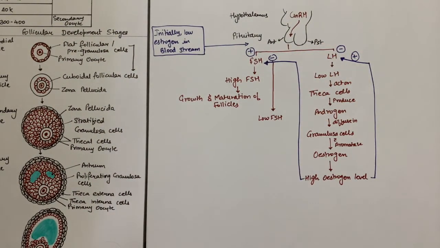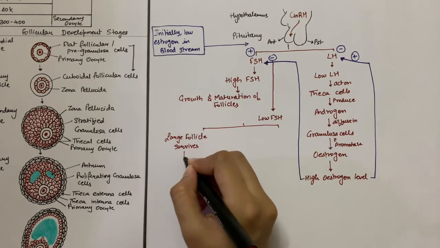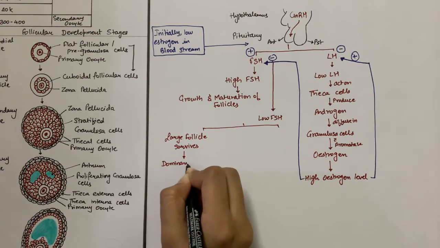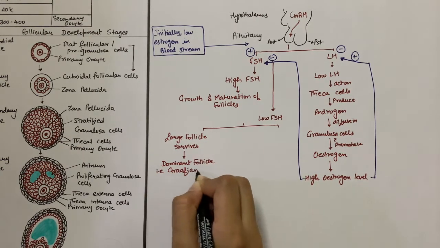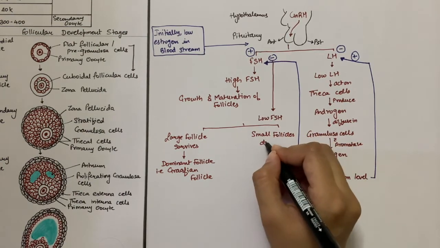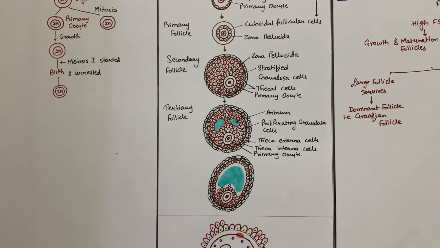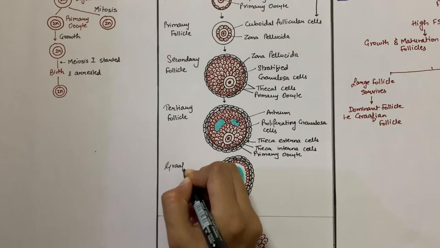The large tertiary follicle remains sensitive to the decreasing levels of FSH due to its large size, and it is therefore selected as the dominant follicle. Whereas the smaller follicles that are no longer sensitive to the reduced FSH levels degenerate. The dominant follicle that persists is known as the Graafian follicle.